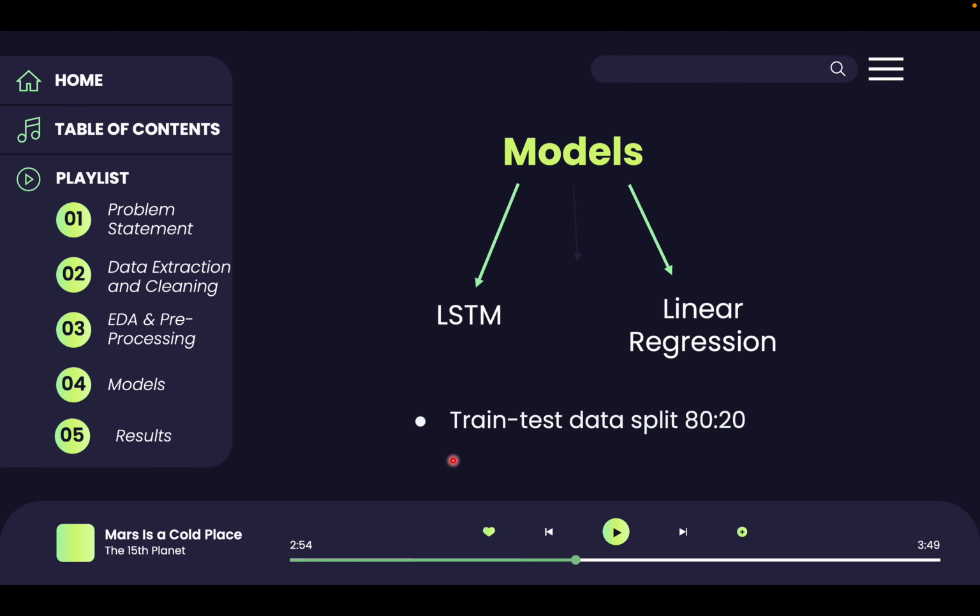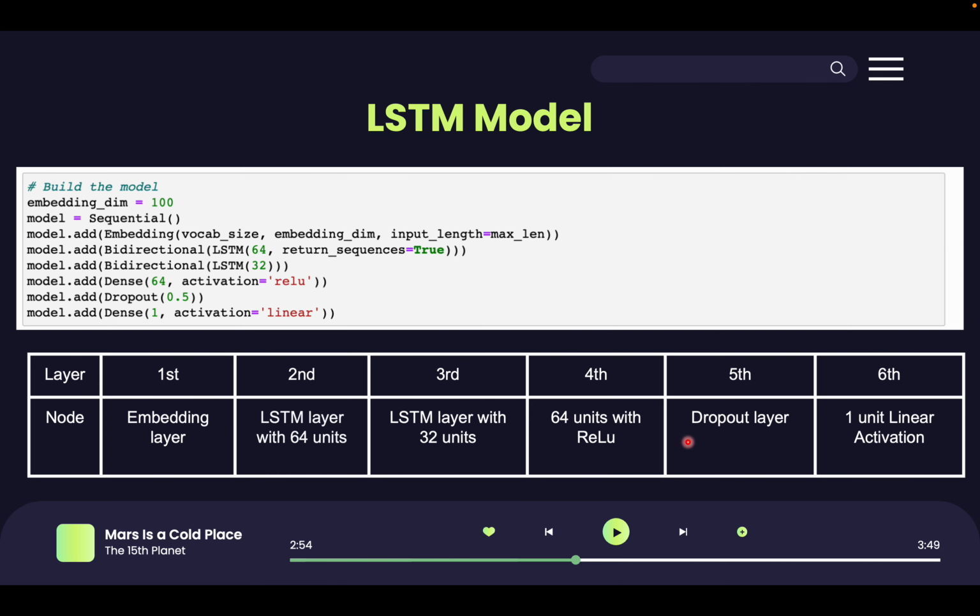Moving on to the models for the lyrics dataset, we are using LSTM, that is long short term memory, as a main machine learning model, and we expect it to run better than a baseline model, which is linear regression. For both the models, we use a training dataset and a test dataset, which are formed by splitting the original dataset into 80:20 ratio. We have used Keras API for building neural networks.